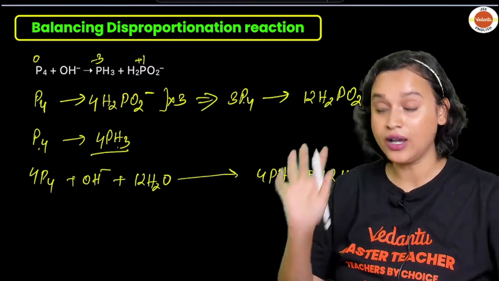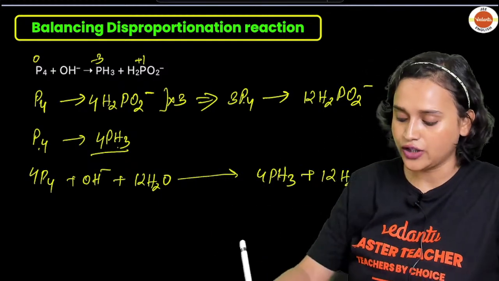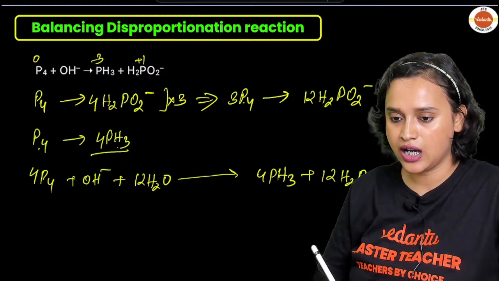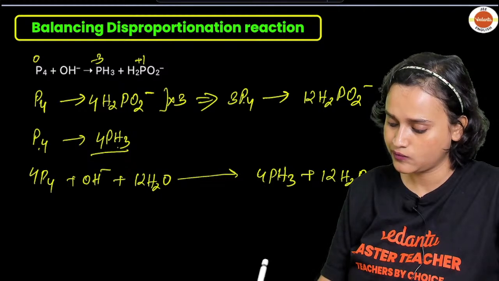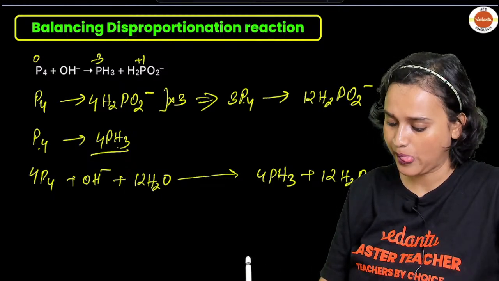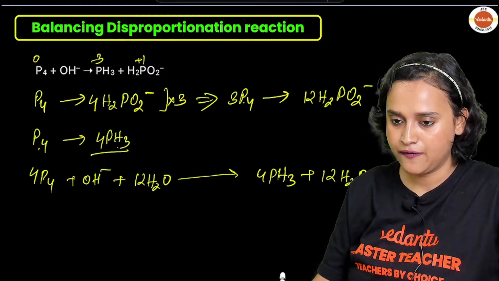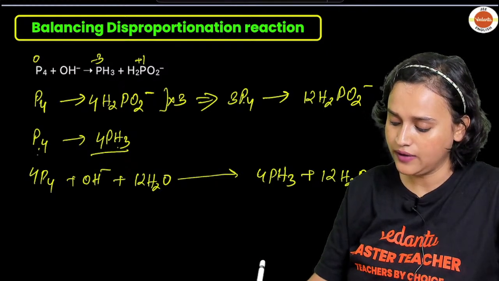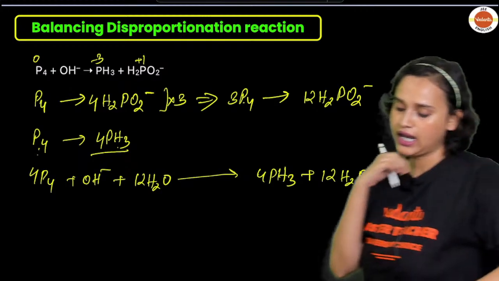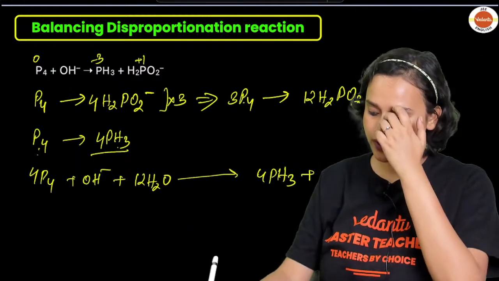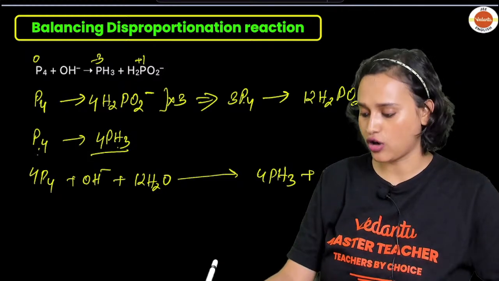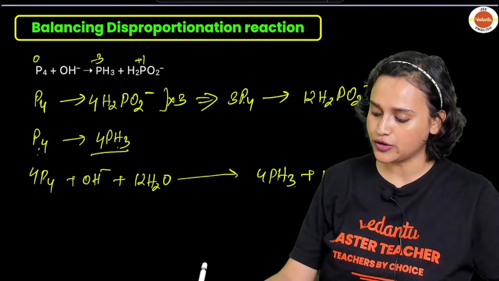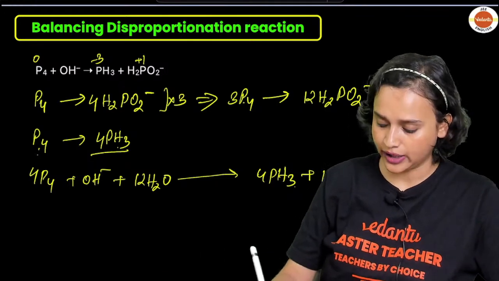On the LHS side, for the oxidation half, what do you have here? You have P4. Here you have 12H2O, and on this side you have 12 plus 24, isn't it? 12 plus 4 3s are 12, and 12 into 2 is 24. Yes. So okay, let us write it down, everybody.